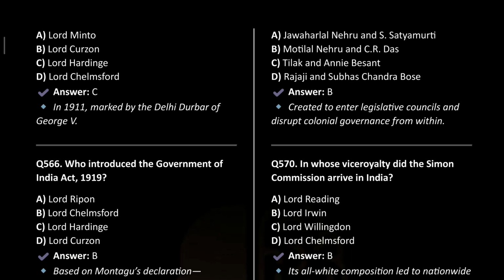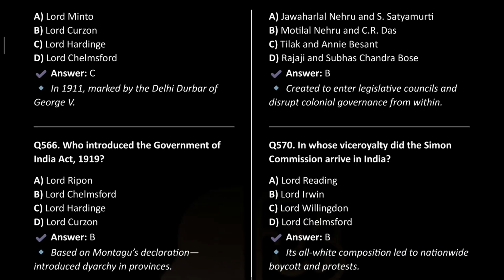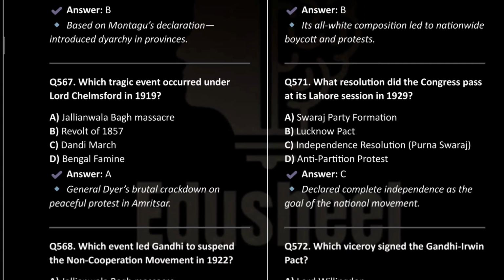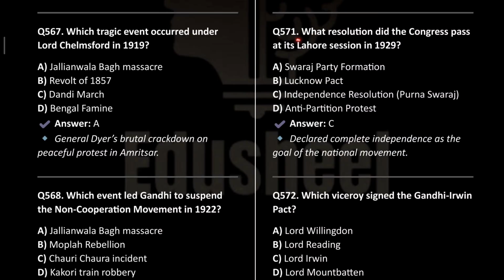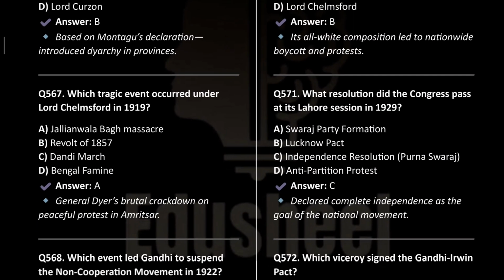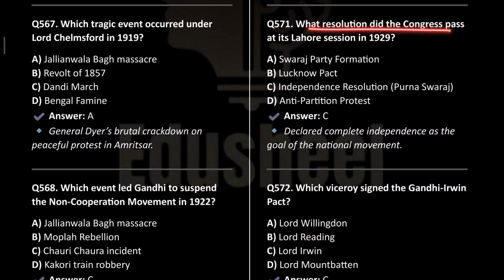Next is, यहाँ पे हमारा this is correct. Now, in whose viceroyalty did the Simon Commission arrive in India? So it was Lord Irwin. What resolution did Congress pass at its Lahore session in 1929? So this was the Poorna Swaraj, Independence Resolution.